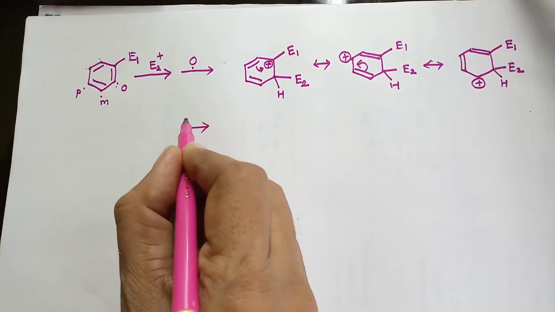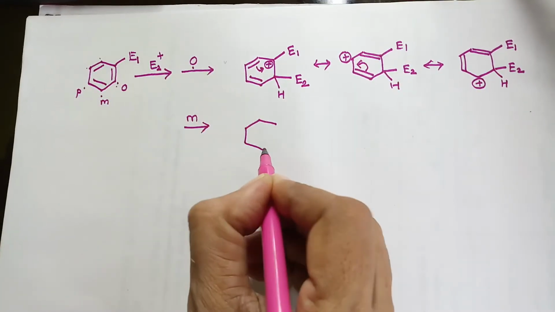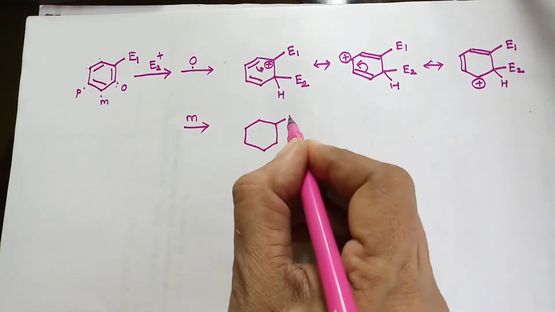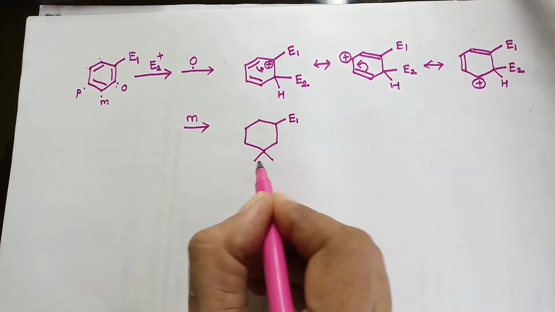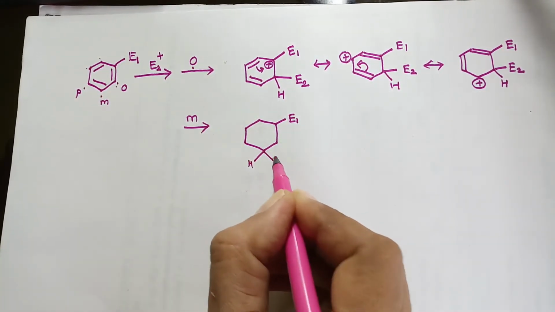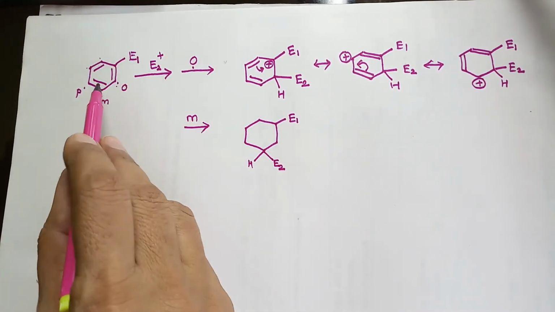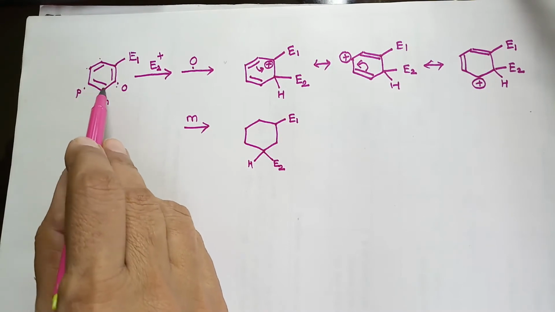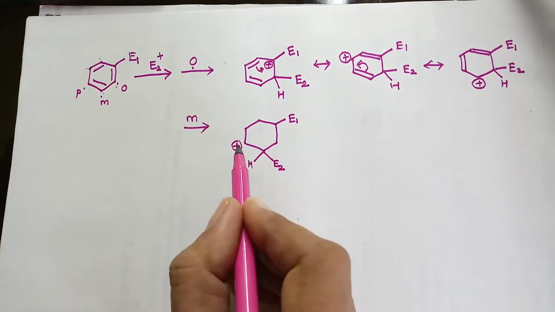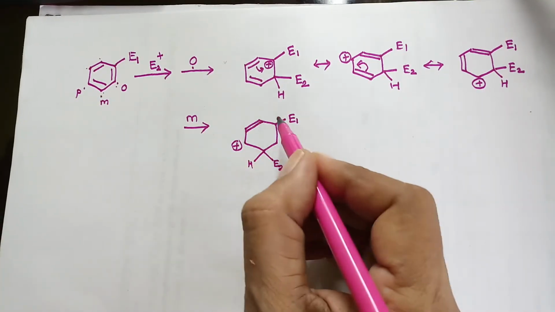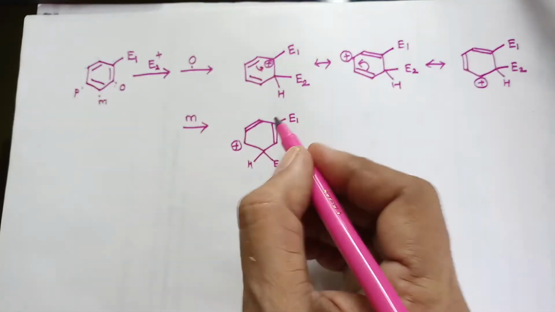The second possibility is attack at the meta position, where the electrophile is here, the previous electrophile, and this is the meta position. There is a bond formation between the ring and the electrophile number 2 over here. Due to the utilization of this bond pair, the carbon which will remain now becomes positively charged. All the other bonds remain as they are.